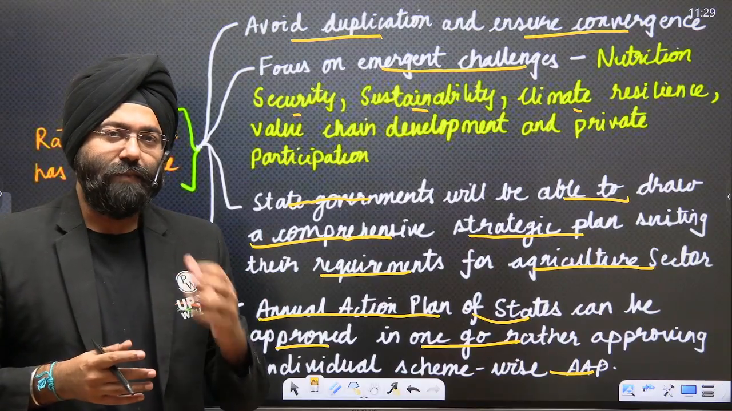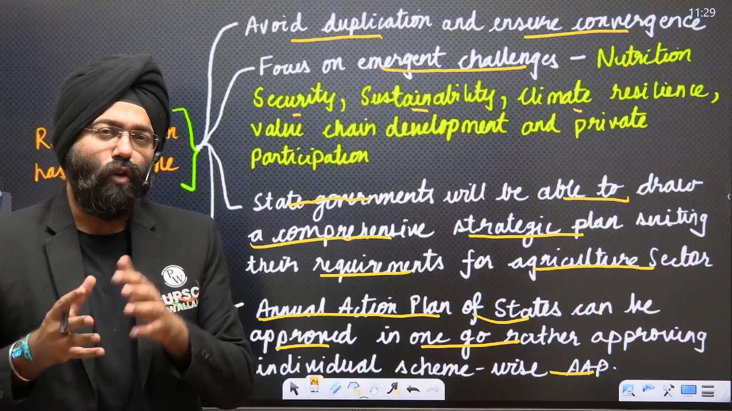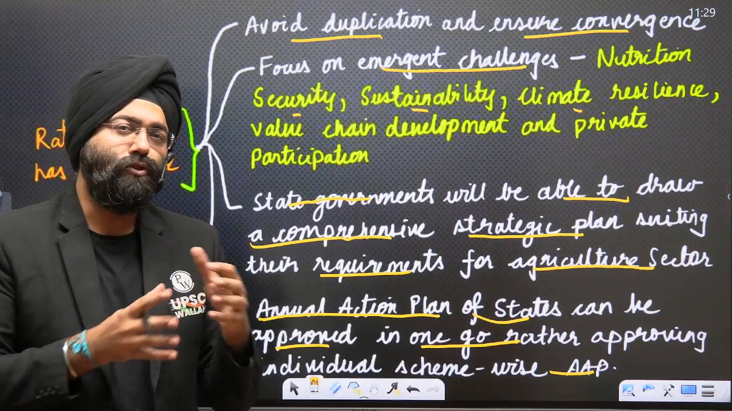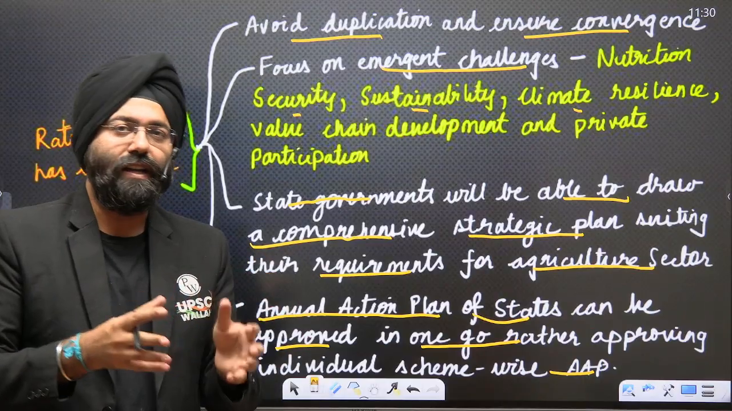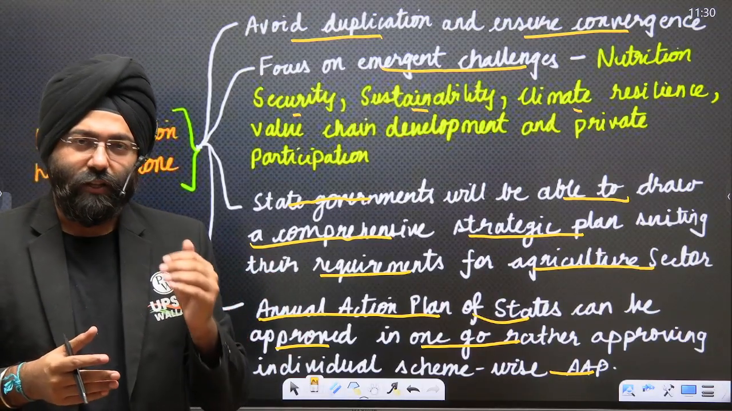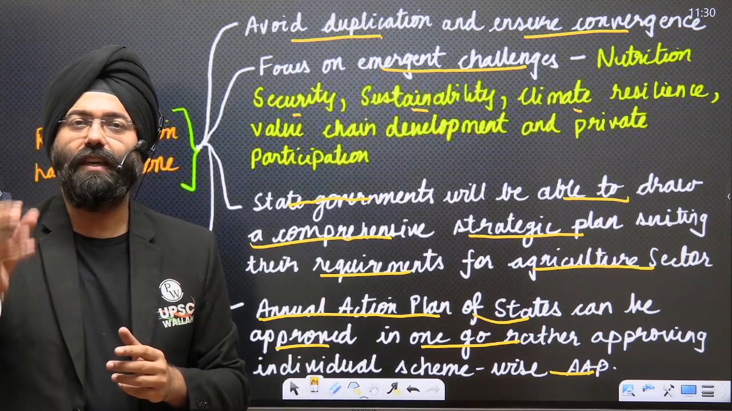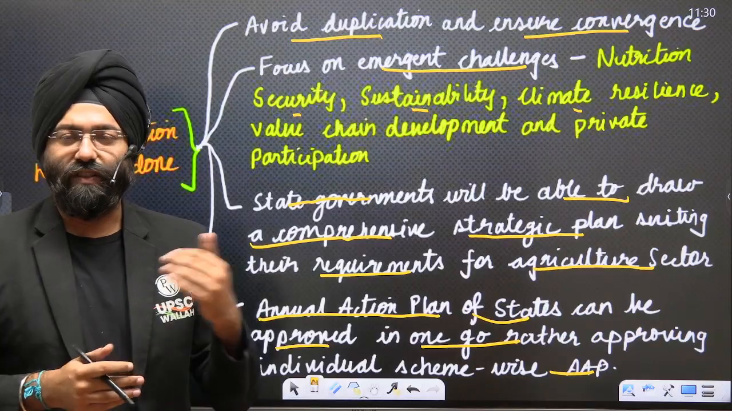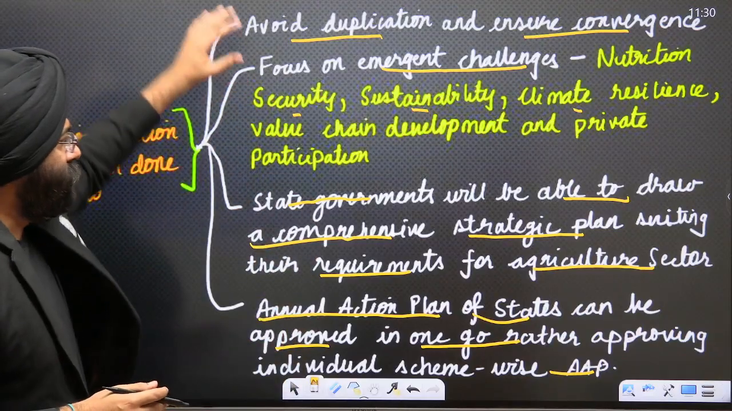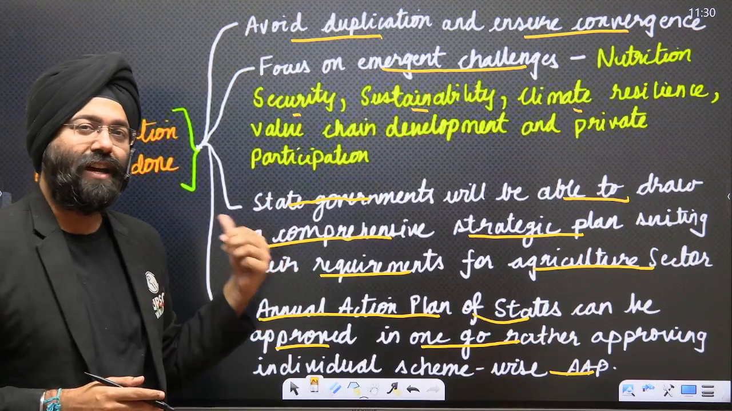So by this empowerment, the states have the flexibility of what type of plan they want, what component of a scheme is more suitable to them, and they require more funding under that particular program. So this basically helps to have a tailor-made action plan rather than something being imposed by the central government. So this is again a few of the very important factors and features that we see with respect to this rationalization being done.